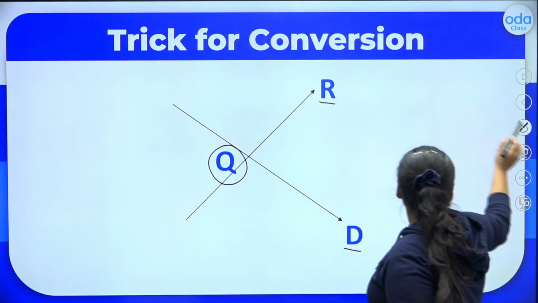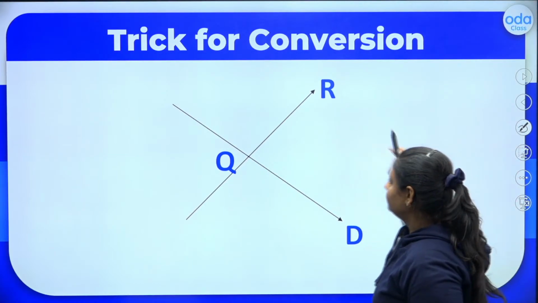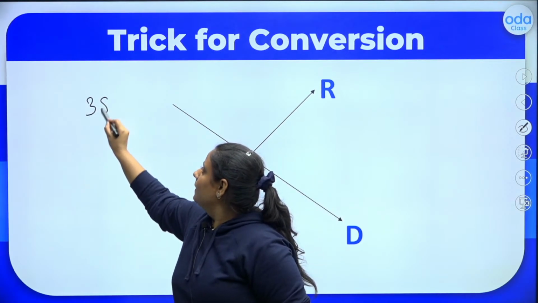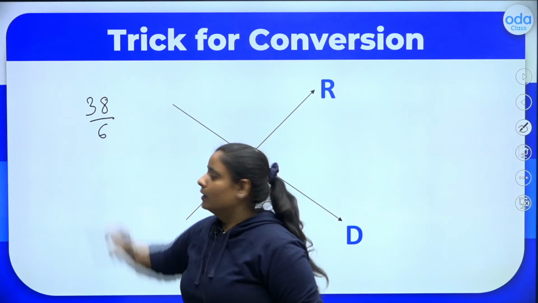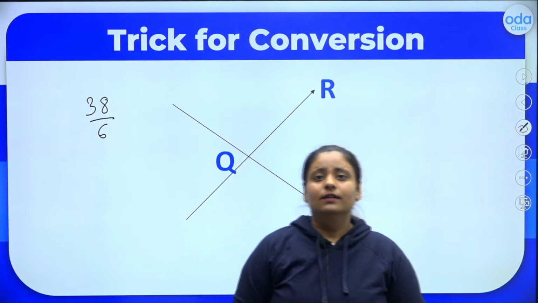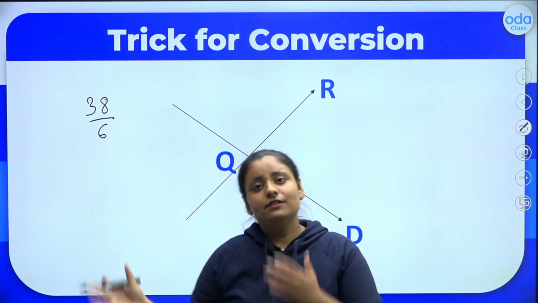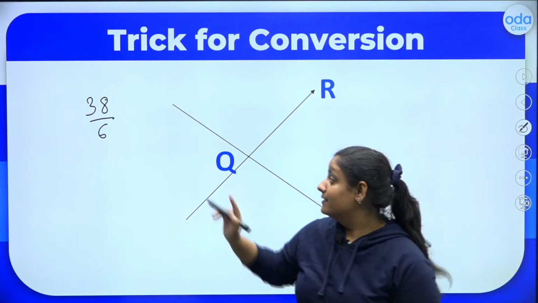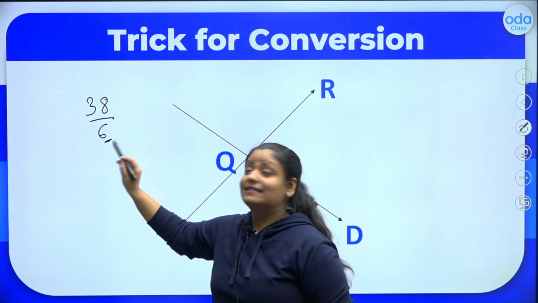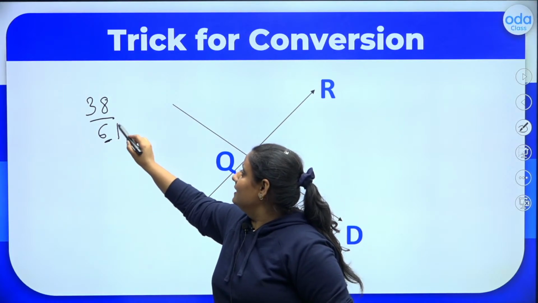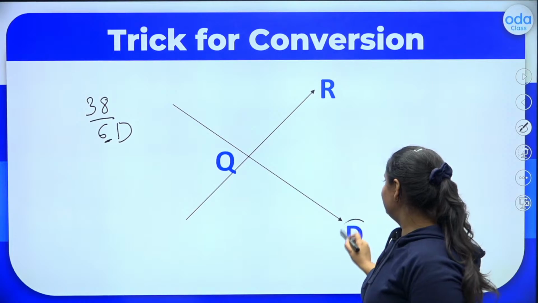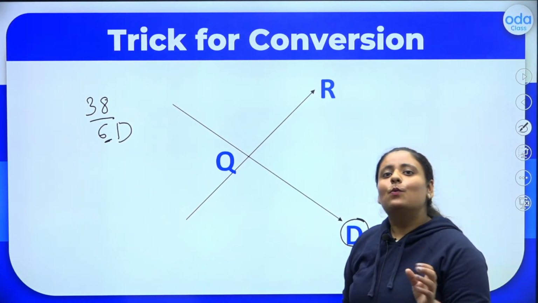Let's take the same example which we just solved, right? 38 by 6, okay. Now what you have to do, this is the improper fraction which you want to convert into mixed fraction, alright. So here, whatever is the denominator, see here this D meaning denominator, this D meaning divisor. So what will you do?